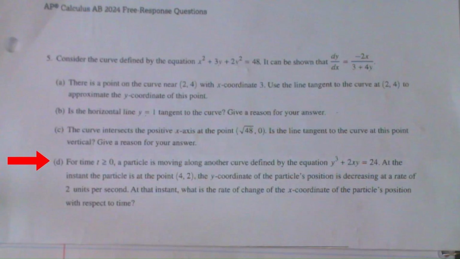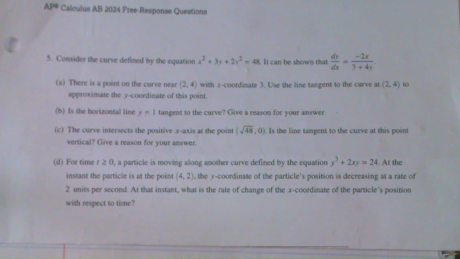Okay, let's take a look at part D. Number 5, part D. For time t greater than or equal to 0, a particle is moving along another curve defined by the equation y cubed plus 2xy equals 24. At the instant the particle is at the point (4, 2), the y-coordinate of the particle's position is decreasing at a rate of 2 units per second. At that instant, what is the rate of change of the x-coordinate of the particle's position with respect to time?